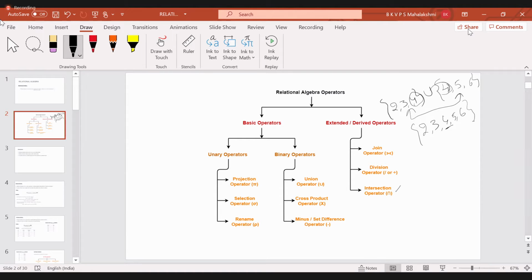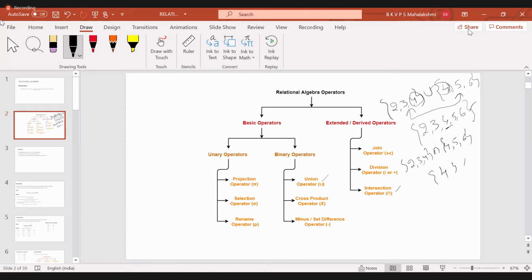Coming to the intersection operator, what does it produce? Very simple: the common record from both sets, that is 4. So union, intersection, and coming to set difference.